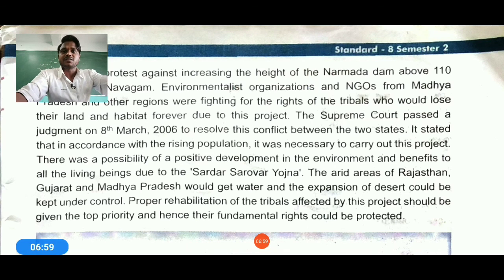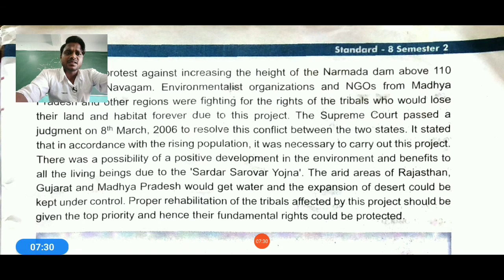So the Supreme Court passed a judgment on 8th March 2006 on the conflict between two states, Gujarat and Madhya Pradesh. It was necessary to carry out the project, and there was positive development for the environment and benefit for all kinds of living beings through the Sardar Sarovar Yojana. They named the scheme after Sardar Patel, that is the Sardar Sarovar Yojana. The arid areas of Rajasthan, Gujarat and Madhya Pradesh would get water.